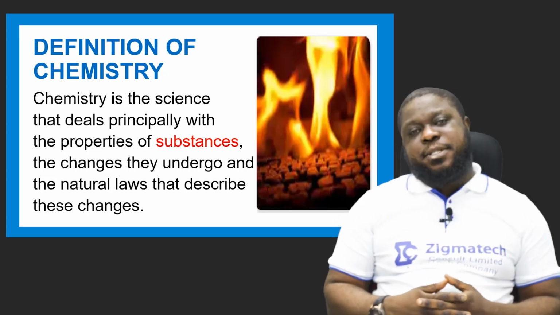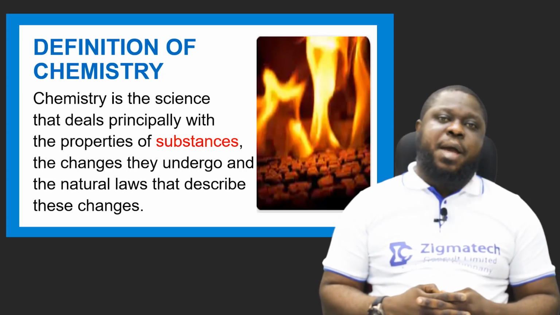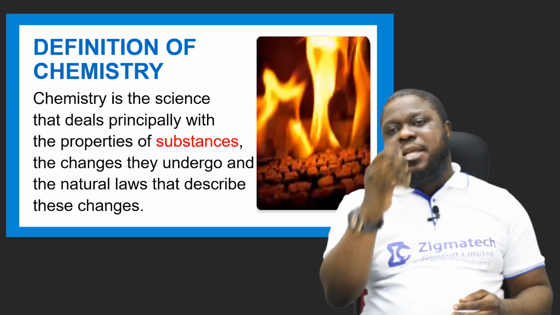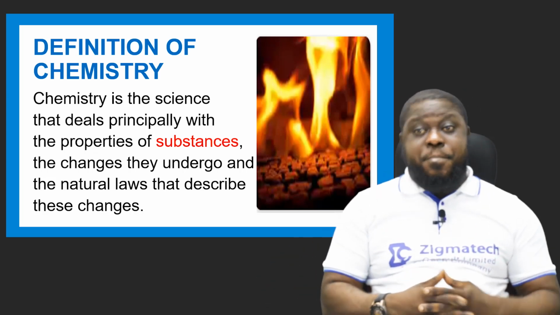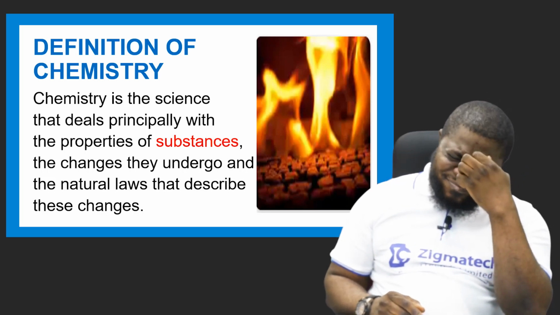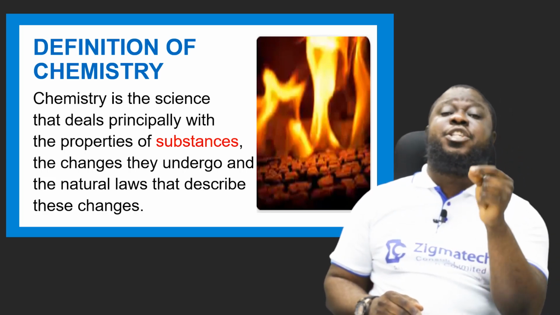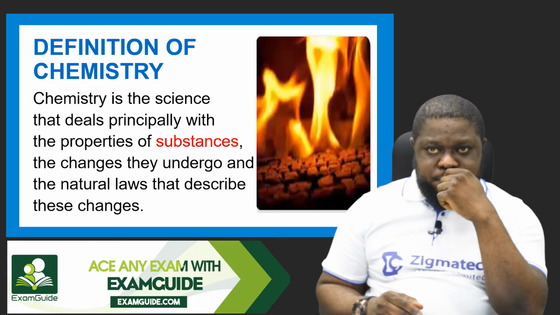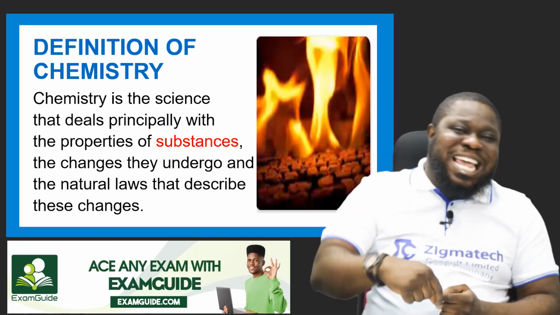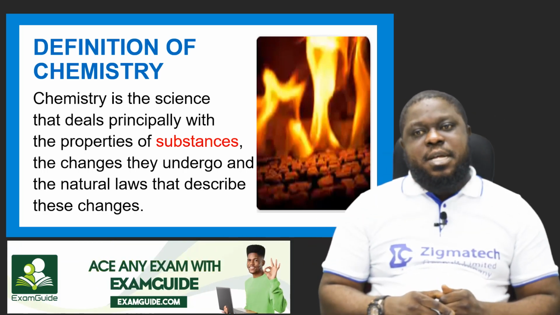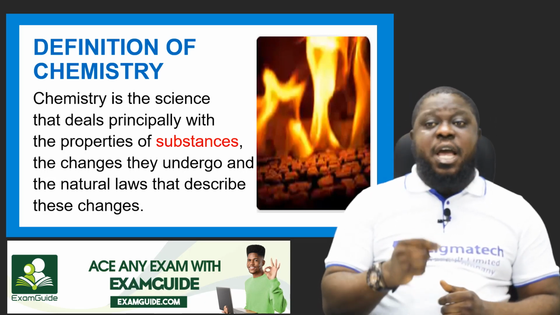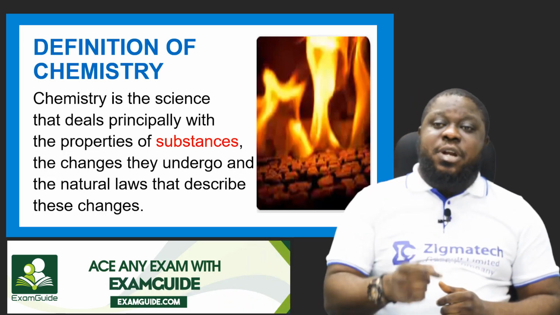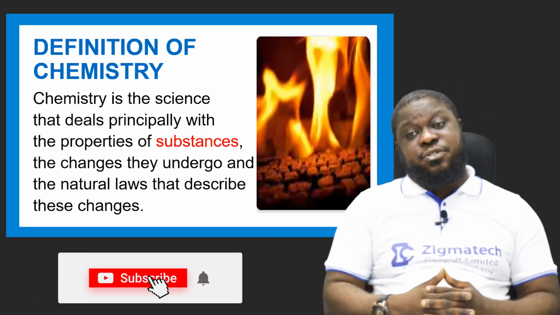Now, definition of chemistry. I know people will say chemistry is the composition and so on of matter and so on and so forth. Yes. But this is a constructive definition of chemistry. Constructively, chemistry is the science that deals principally with the properties of substances, the changes they undergo, and the natural laws that describe these changes.